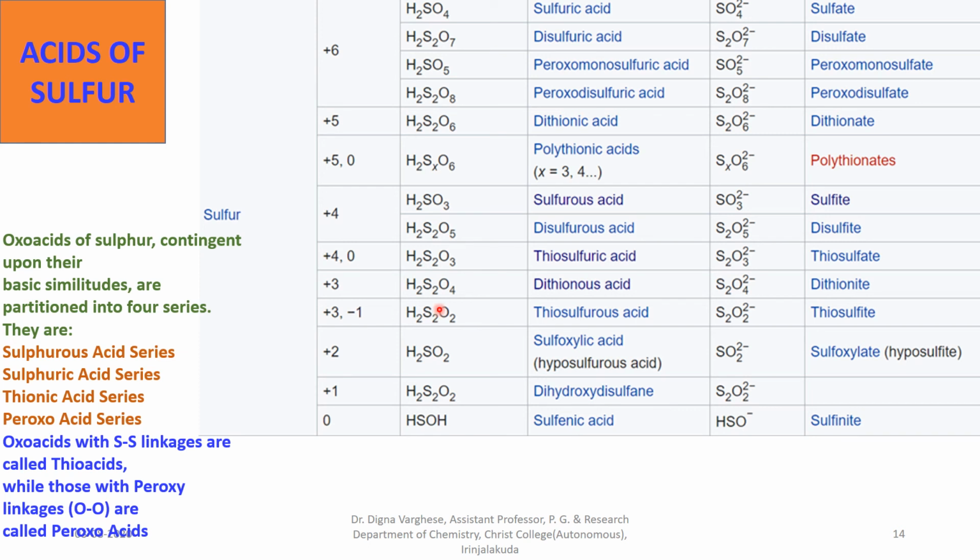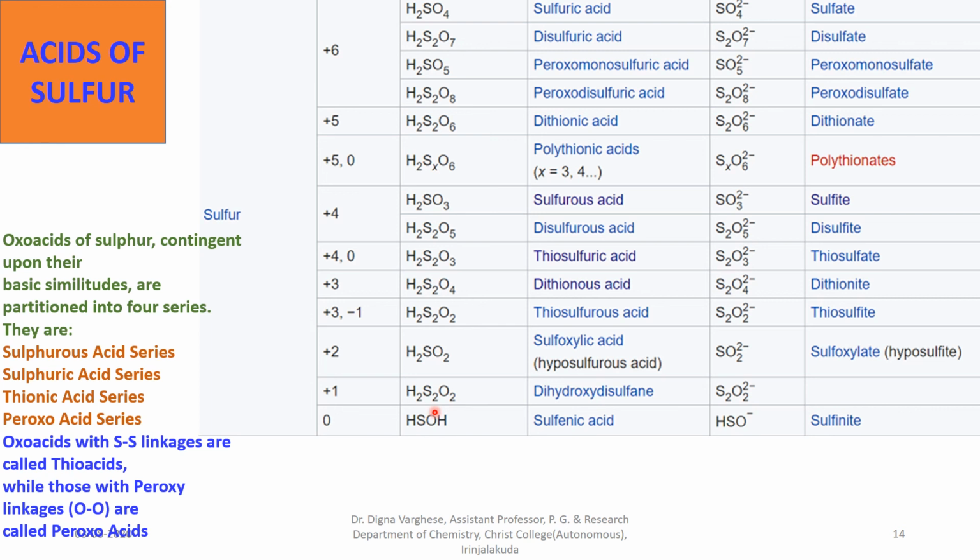H2S2O4, dithionous acid, dithionite is the anion, and H2S2O2, thiosulfurous acid, thiosulfite is the anion. In this, sulfur shows +3 oxidation state. Sulfoxylic acid H2SO2, sulfoxylate SO2 2 minus, +2 is the oxidation state.